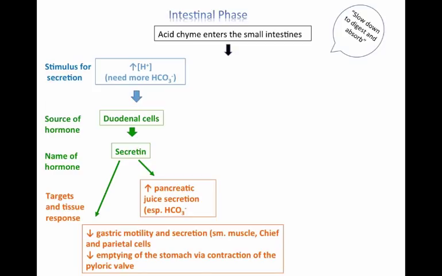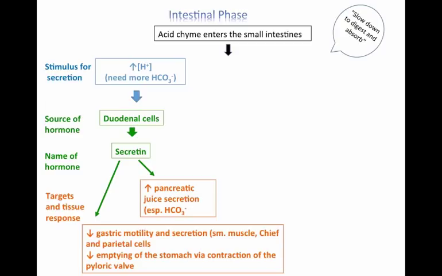The other role of secretin is as an enterogastrone, or a hormone that reduces the motility and secretions from the stomach or gastric phase. And so this reduces contraction of the smooth muscle of the stomach, which is what we mean by decreased gastric motility. And there are receptors on the chief and parietal cells so that there is reduced secretion of pepsinogen and acid.